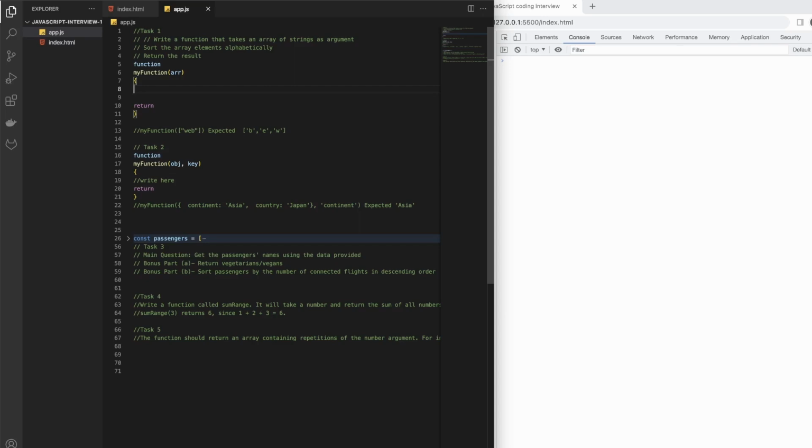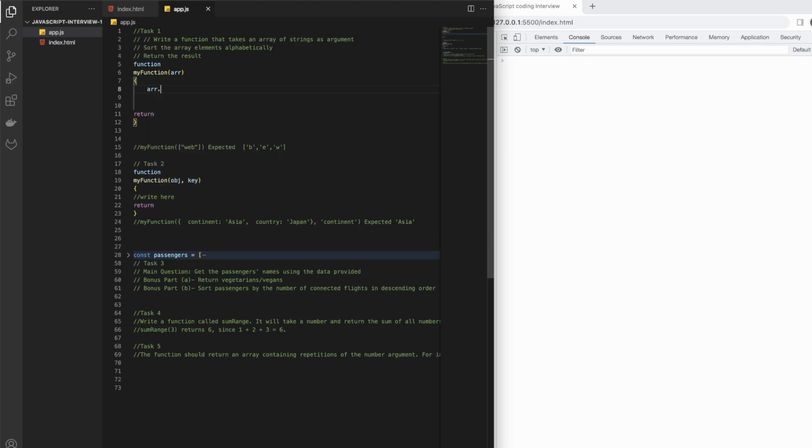Let's try split, giving how we want to split, and save the result as a string array.